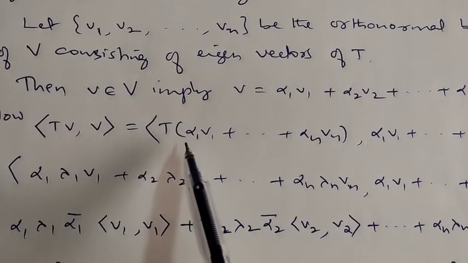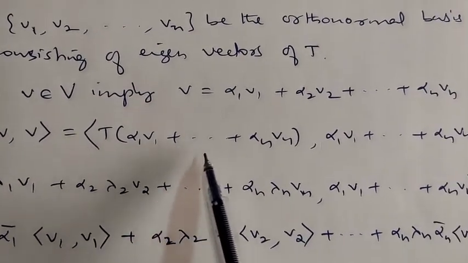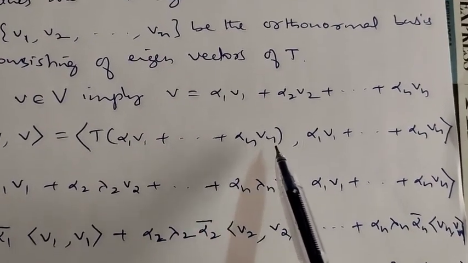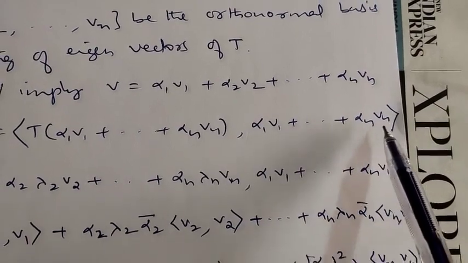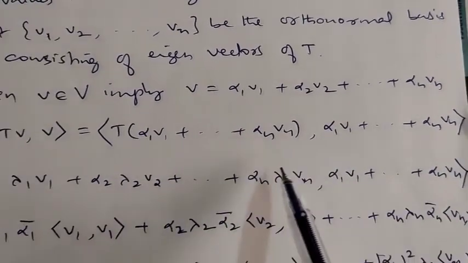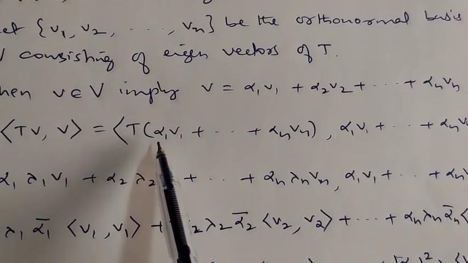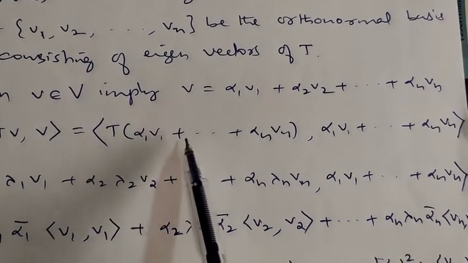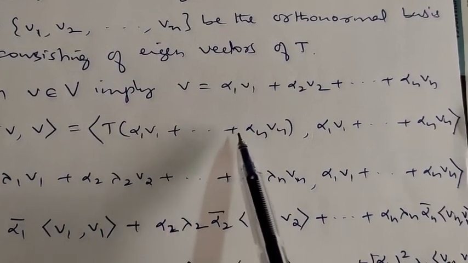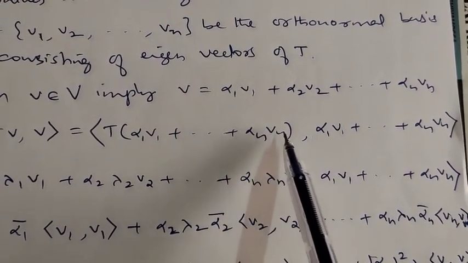So T of V is again the inner product of alpha 1 V1 + alpha 2 V2 + ... + alpha n Vn, comma, alpha 1 V1 + alpha 2 V2 + ... + alpha n Vn. So you expand this. Look here. Since T is a linear operator, it becomes alpha 1 into T of V1 plus alpha 2 into T of V2, etc., alpha n into T of Vn.